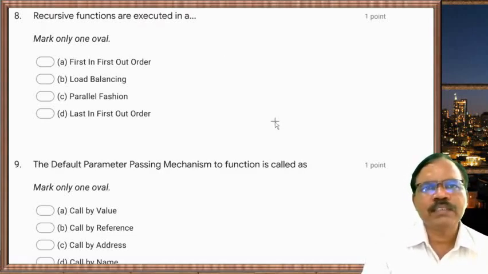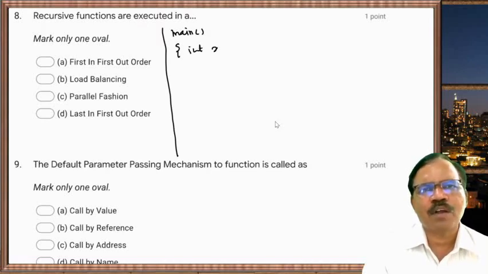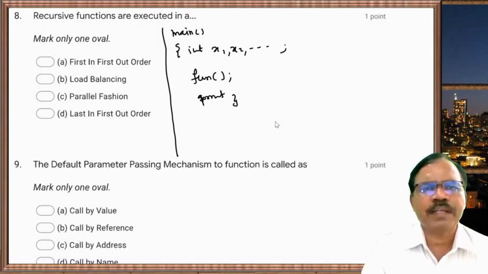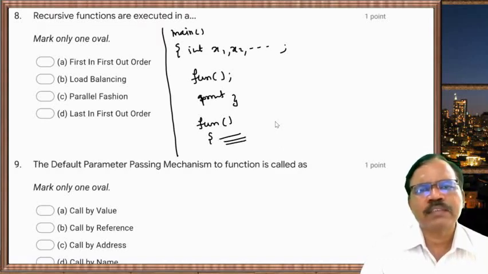If we see a simple example, suppose we have a main function, and here some int data type variables x1, x2 and so on, and suppose we call a function, fun, and then printf something, and here the end of main. Then we have the function, and here we have a number of statements,